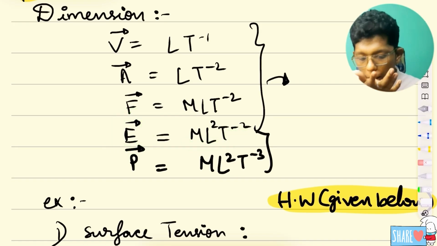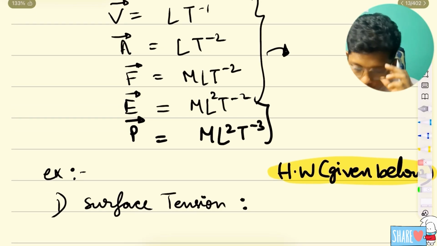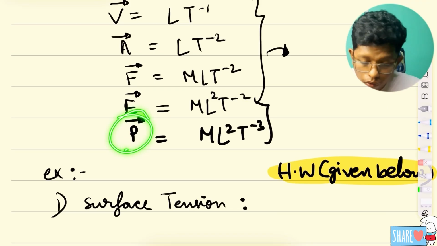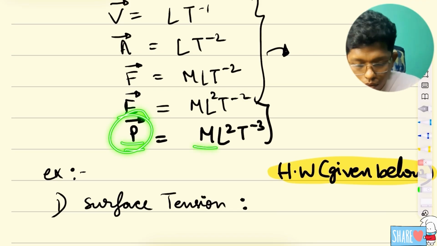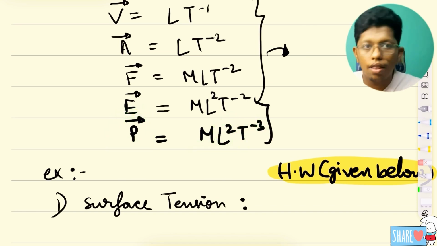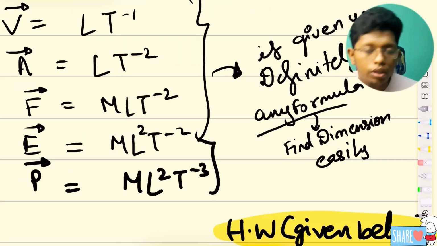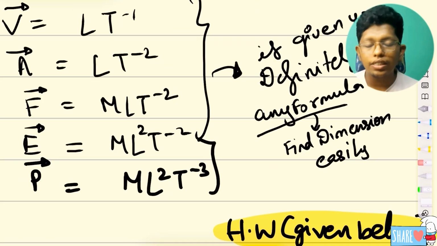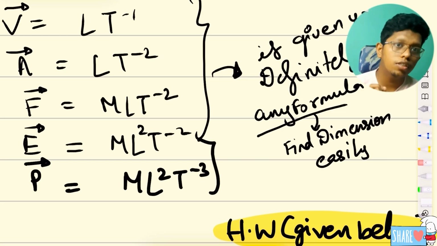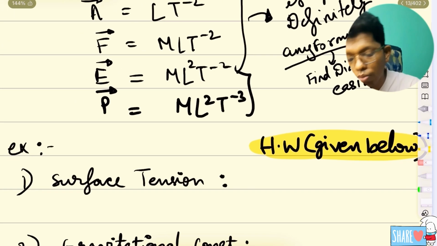One more thing is power. This is very important to remember. Power is mass into length square into time inverse cube. That you should remember. I guarantee you, it is very important to know this. Even if you are sleeping and I suddenly wake you and ask, you should say force means M L T to the power minus 2. It's a must.